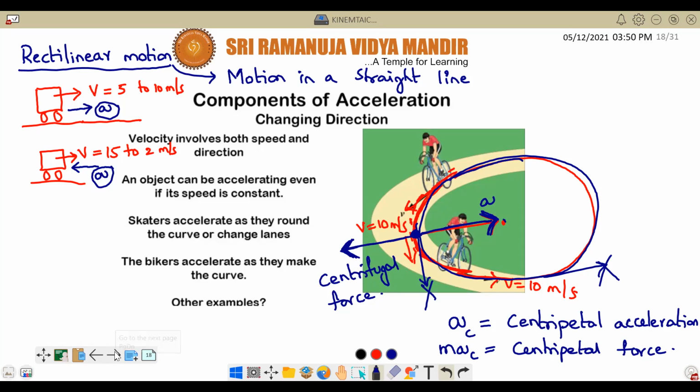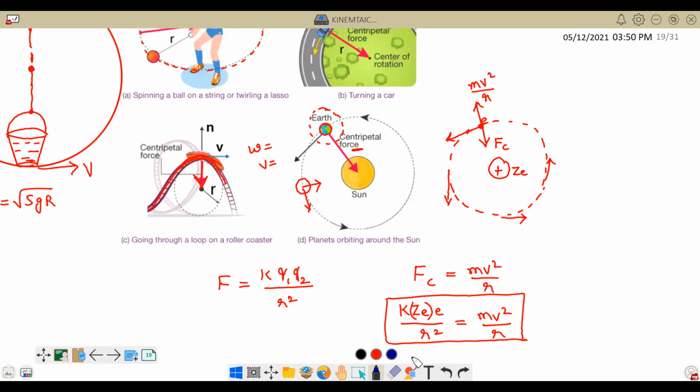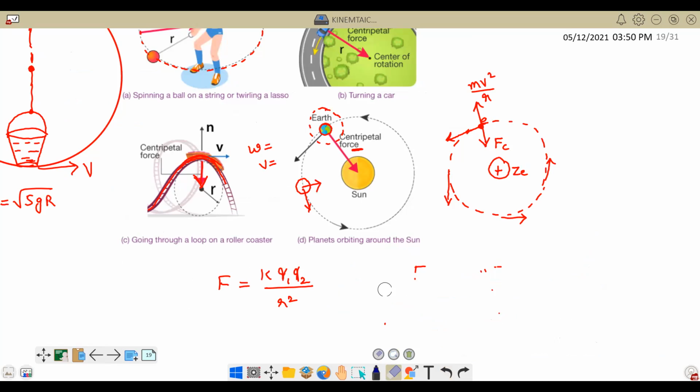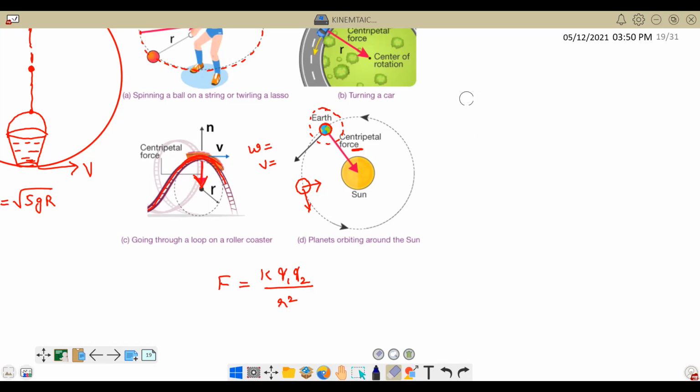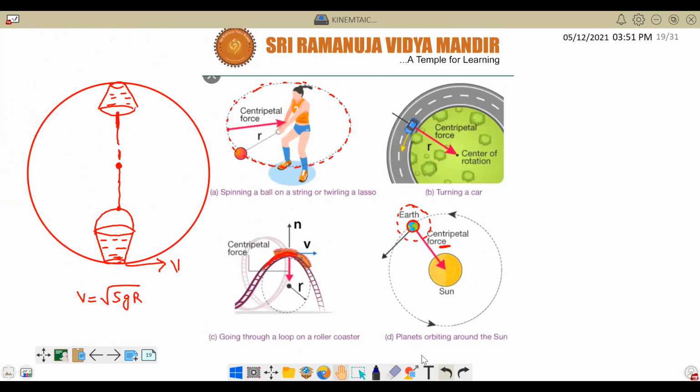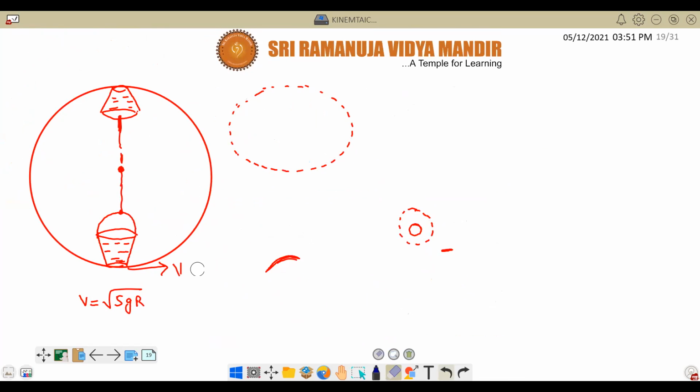Anyway, I'll give some more examples to understand it better. These are very, very good examples. Now see here, there are a number of situations around us where we come across this type of acceleration called centripetal acceleration.